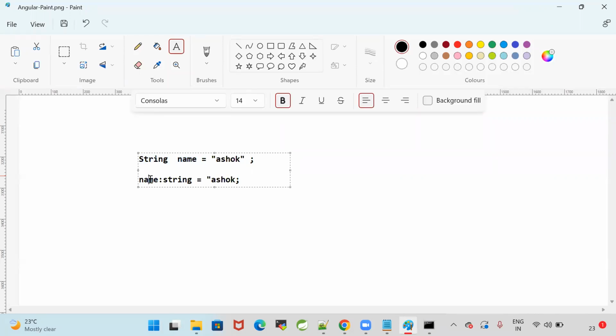In TypeScript, it is first the variable name, colon, data type. In Java, this is the syntax: data type, space, variable name is equal to value. But in TypeScript, there is a difference: variable name colon data type. That is the syntax. Got my point? String name is equal to Ashok is a variable declaration in Java. Here, name colon string is equal to Ashok is a variable declaration in TypeScript.